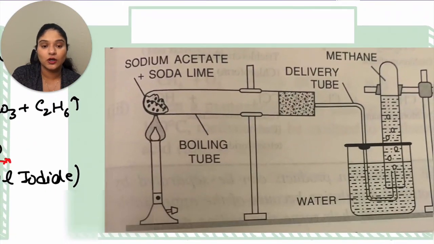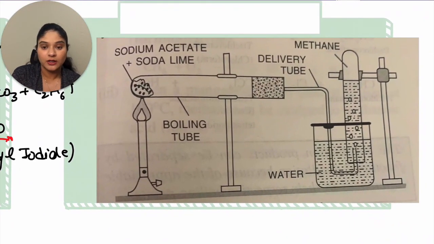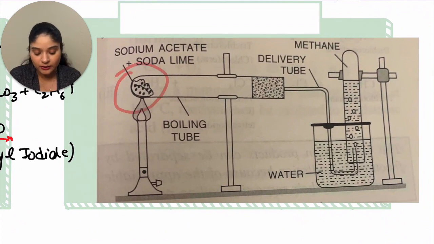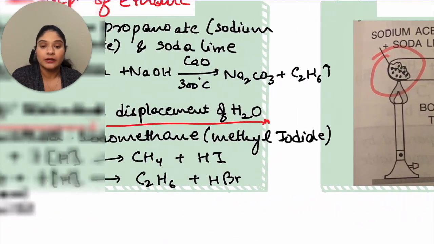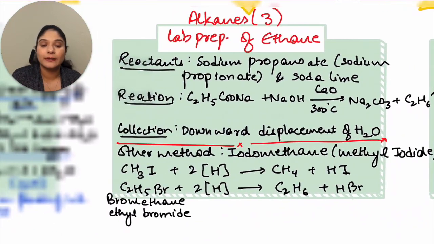Now, this is your preparation diagram. So, you have a white granule looking structure right here. This is sodium acetate and soda lime, a boiling tube, and then you have methane being collected by downward displacement of water. Now let's move to the next one, lab preparation of ethane.